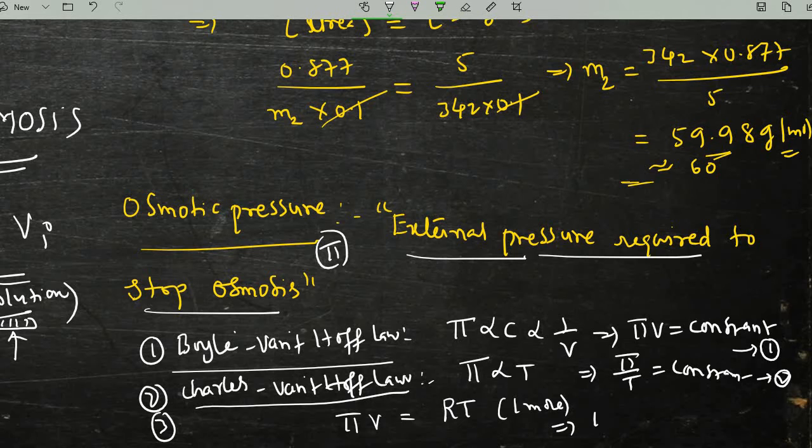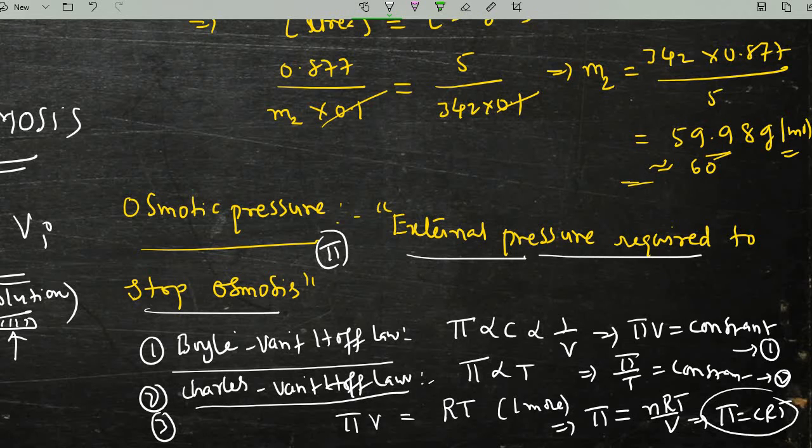For n moles it will become pi equals nRT by V, or you can say pi equals CRT. So the experimental formula is pi equals CRT, like PV equals nRT.